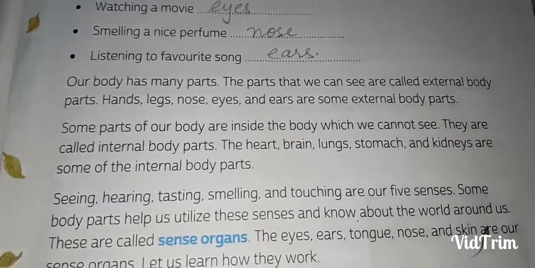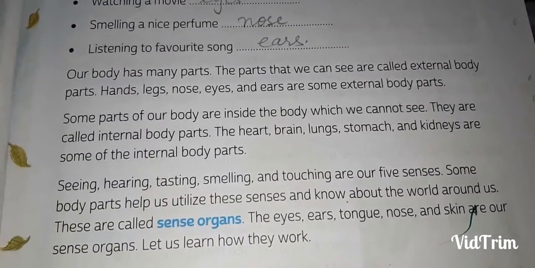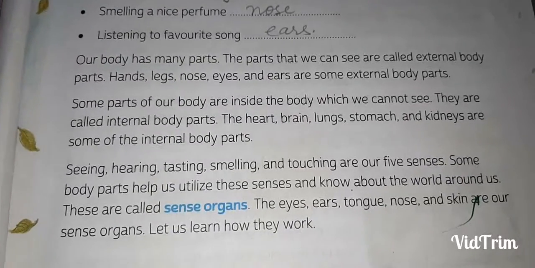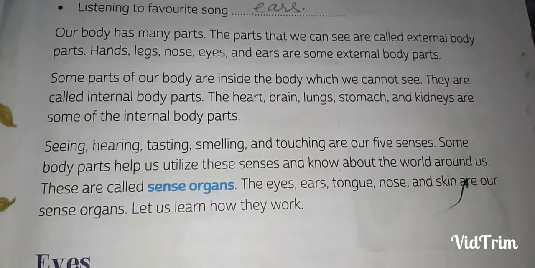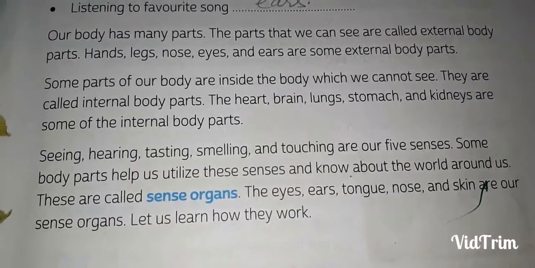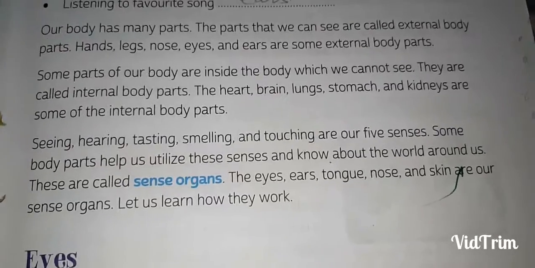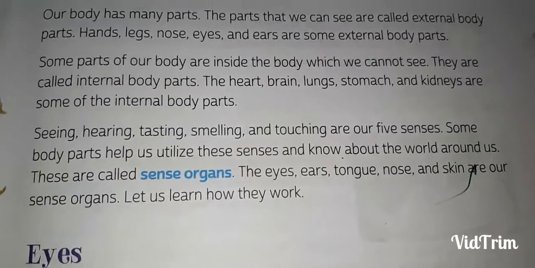So our body has many parts. The parts that we can see are called external body parts. External body parts like hands, legs, nose, eyes and ears are some external body parts. Some parts of our body are inside the body which we cannot see. They are called internal body parts. The heart, brain, lungs, stomach and kidneys are some of the internal body parts.